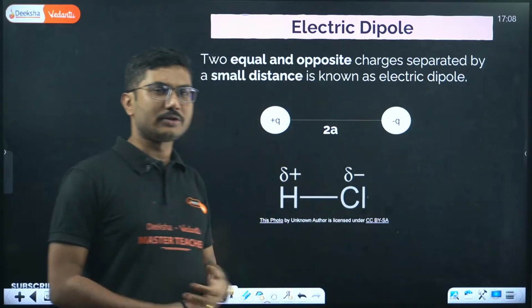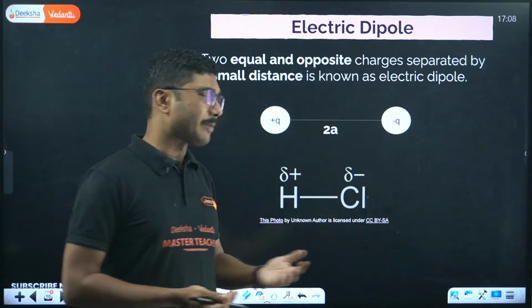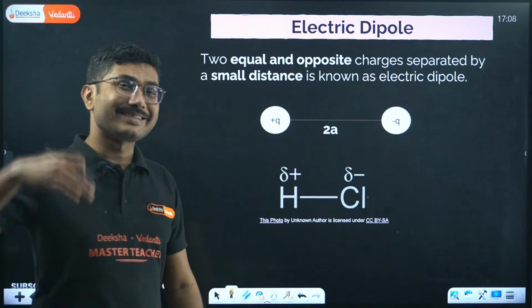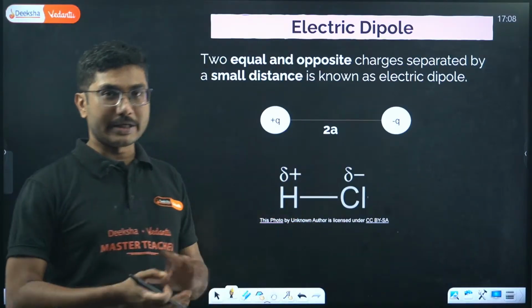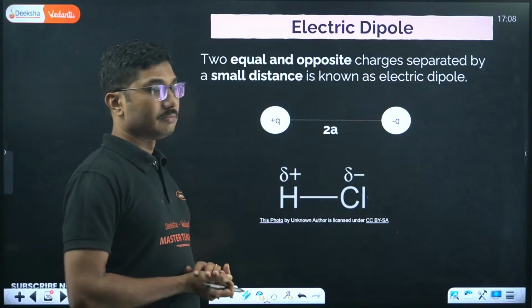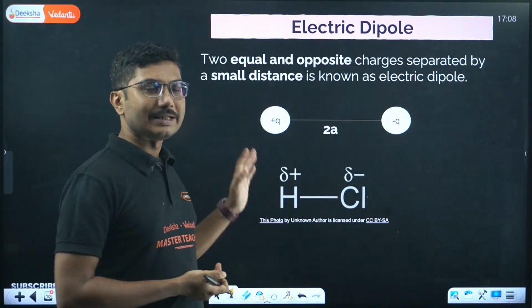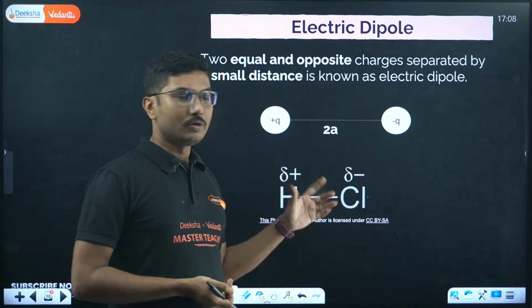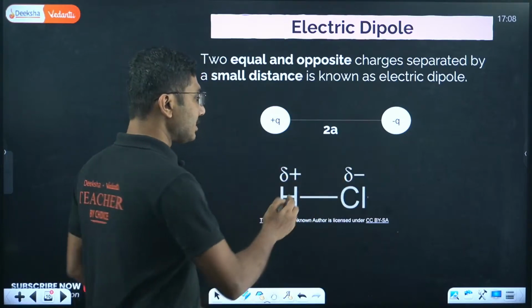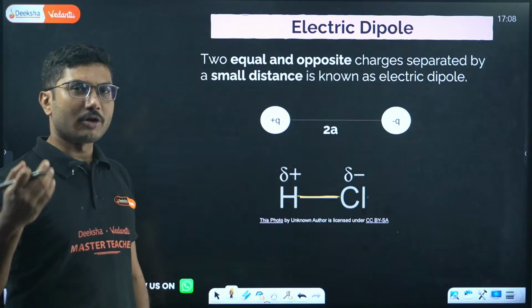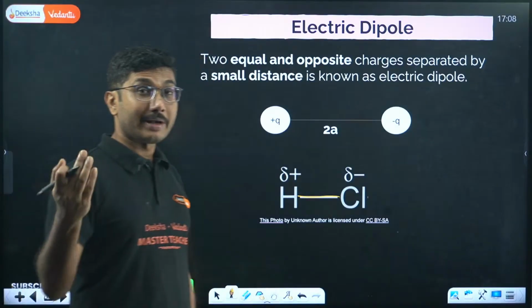We will discuss polarized and non-polarized in our next chapter, which has a section on polarized and non-polarized molecules, so we are not discussing that in today's lecture. If you consider a molecule like HCl, the distance between the atoms is very, very small, in the order of a micrometer or nanometer.